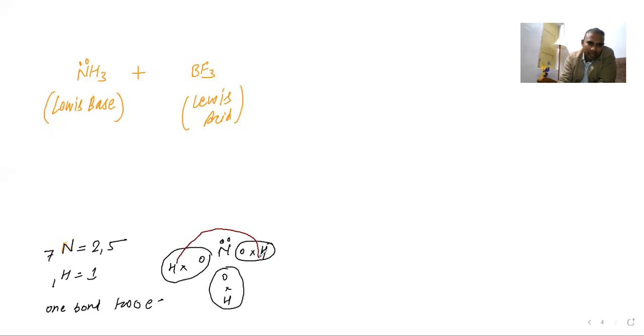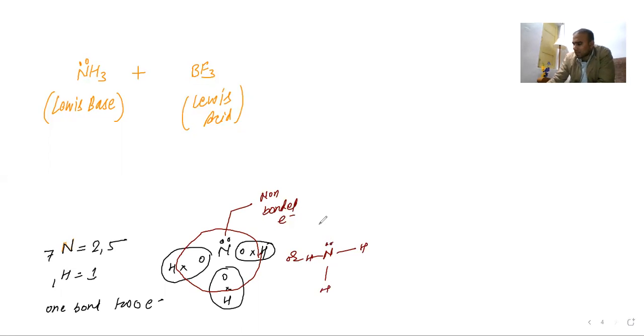Here, how many electrons are there around nitrogen? 2, 4, 6, 8. But this pair is a non-bonded electron pair, because it is not forming a bond. You can draw the structure like that: hydrogen, hydrogen, hydrogen, and it has the lone pair of electrons. So it is having non-bonded electrons.